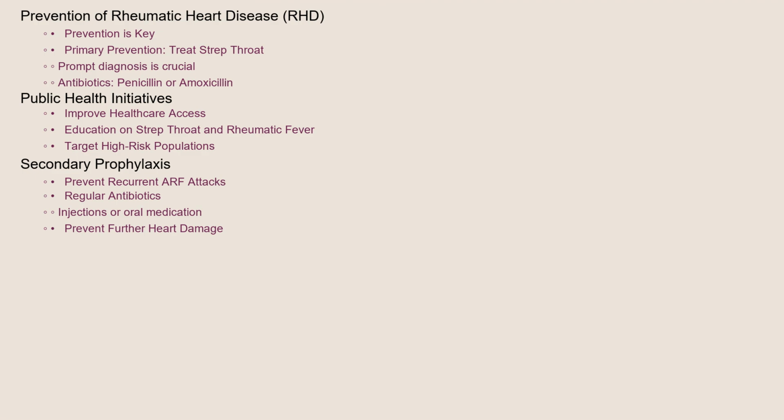Prevention is the cornerstone of combating RHD. The most effective way to prevent RHD is to promptly diagnose and treat strep throat infections with antibiotics, typically penicillin or amoxicillin. Public health initiatives focused on improving access to healthcare and providing education about strep throat and rheumatic fever are vital, especially in high-risk populations. Secondary prophylaxis, which involves regular antibiotic injections or oral medications, is crucial for individuals who have already had ARF to prevent recurrent attacks and further heart damage.